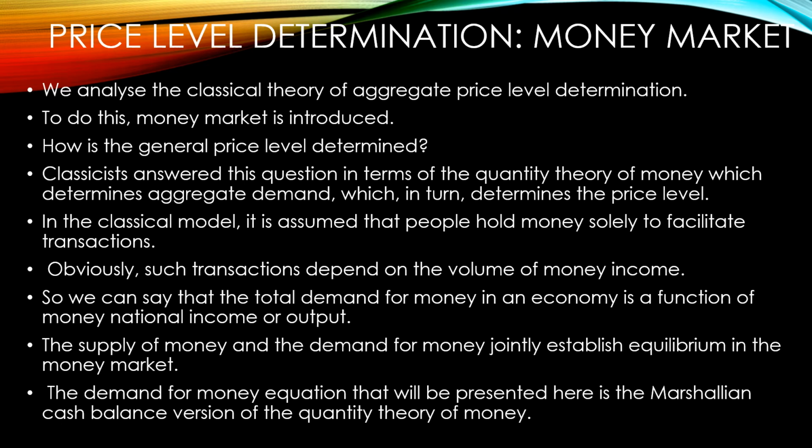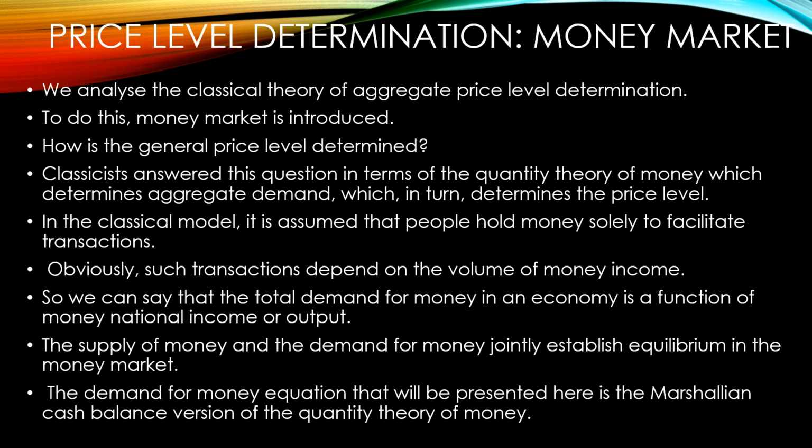Now coming to the price level determination in the money market in the case of the classical approach. In order to understand all these things, classical economists introduced the money market, and they answered the question of general price level determination in terms of the quantity theory of money, which determines aggregate demand, which in turn would determine the price level in the economy.